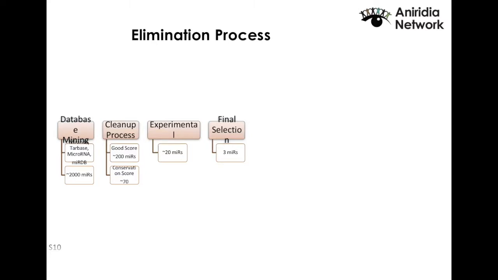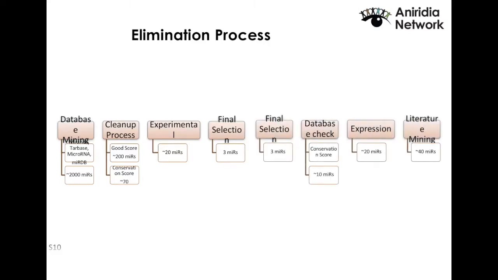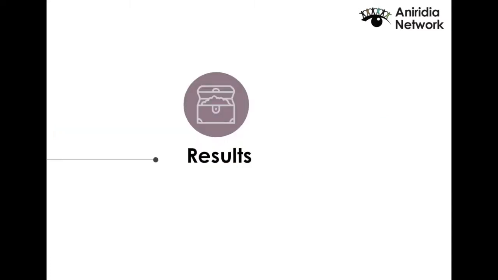And then with different criteria, we ended up choosing 3 microRNAs, depending on how many sites they bind on PAX6 and how well they bind, or how much they are expressed in the cells. We also checked the literature to find microRNAs that are already known to have an effect on PAX6. Then we went down the list and saw how well they bind, whether they are expressed in the tissue that we care about, and whether they are conserved as well. We picked 3 more microRNAs, so we had 6 microRNAs in total to check.